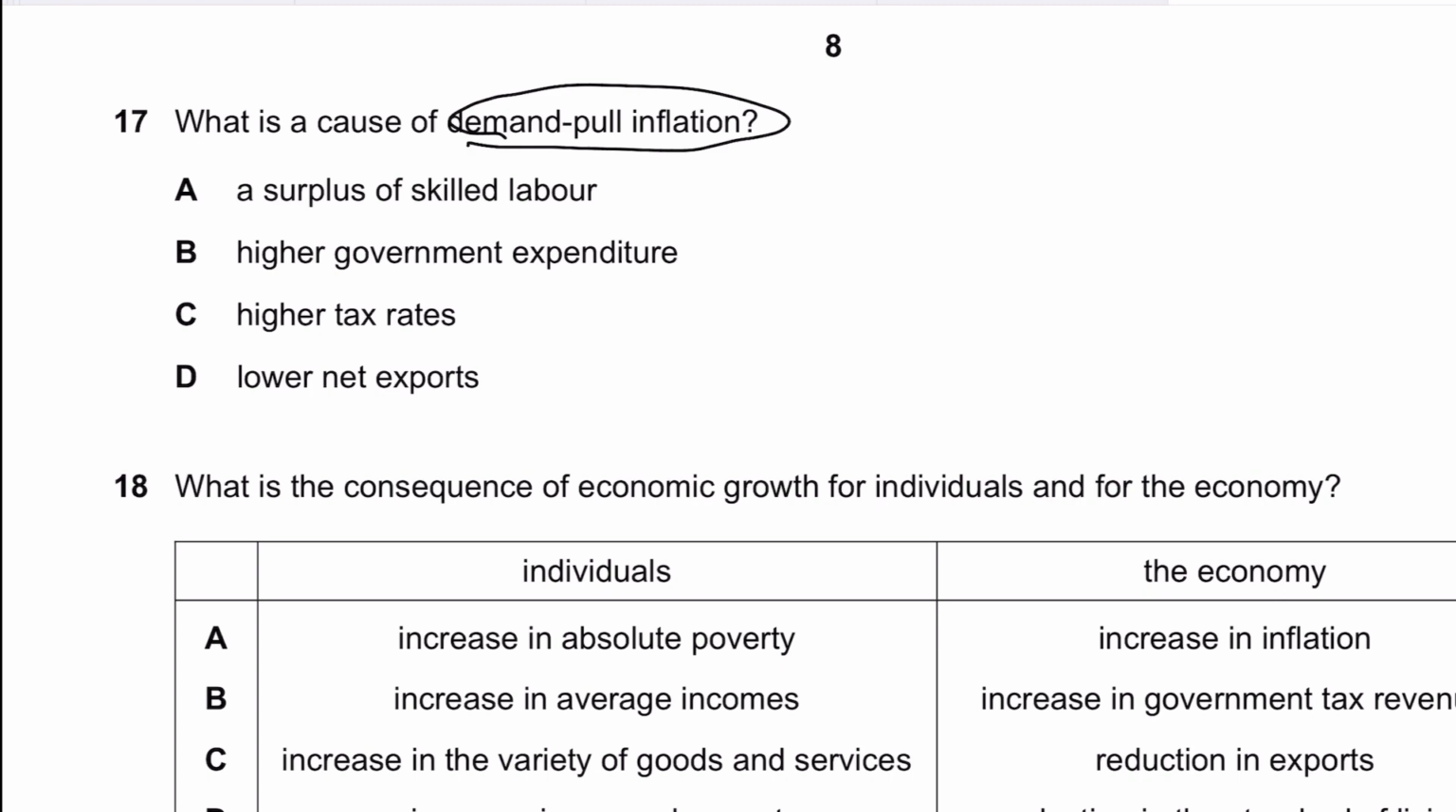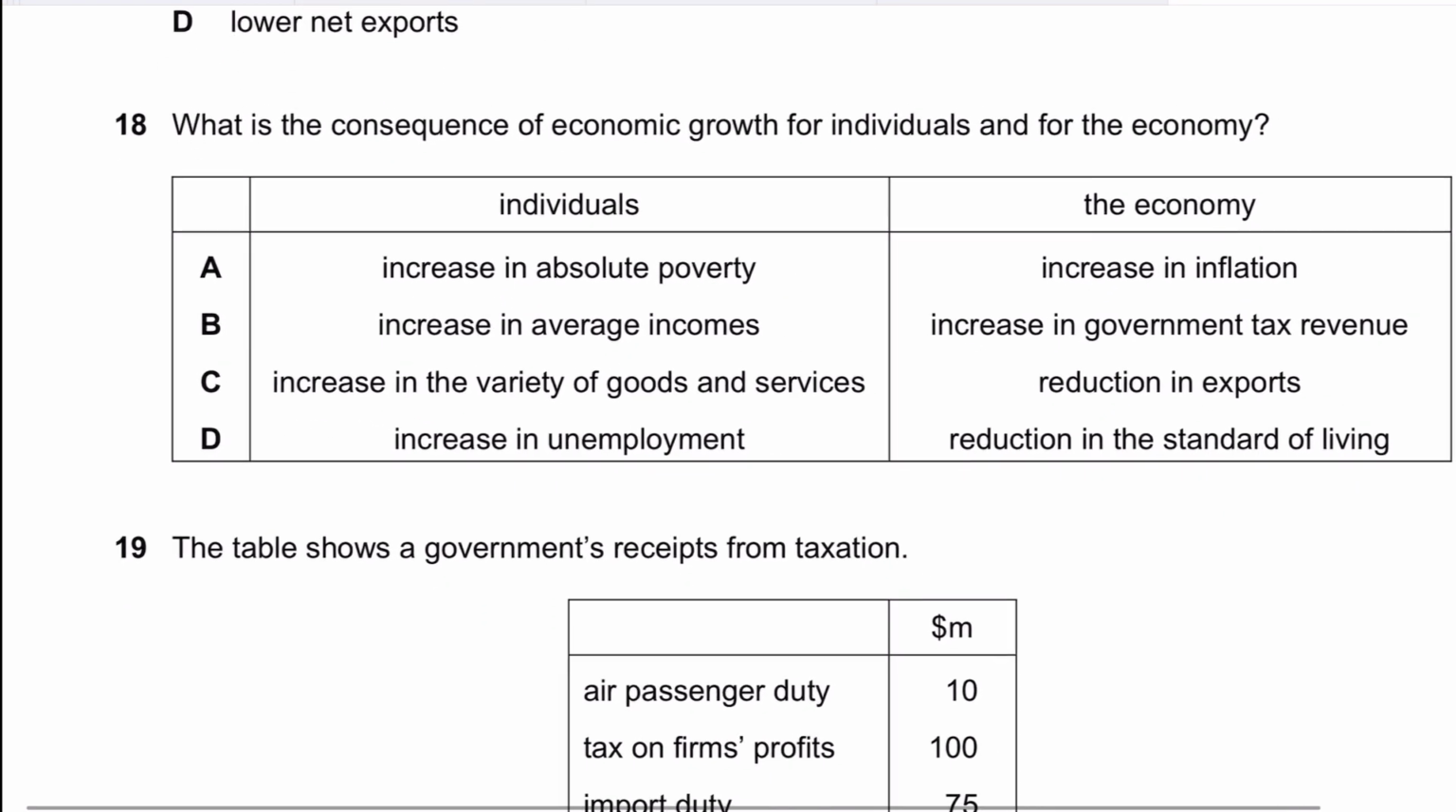So basically, the answer would be B for boy, because aggregate demand means your total spending that comprises spending by consumers, investment spending, government spending, and net export spending. So if any of the components, whether C, I, or G, or net exports go up, it will result in demand-pull inflationary pressure. So 17 is B. Question 18 says, what is a consequence of economic growth?